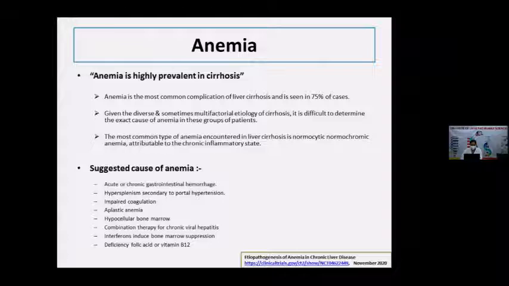Suggestive causes of anemia are acute or chronic gastrointestinal hemorrhage, hypersplenism secondary to portal hypertension, impaired coagulation, aplastic anemia, which is characterized by pancytopenia and hypocellular marrow, combination therapy for chronic viral hepatitis, interferon that induces bone marrow suppression, and folic acid or vitamin B12 deficiency, which can be frequently seen in cirrhotic patients due to reduced intestinal absorption and gut dysbiosis.